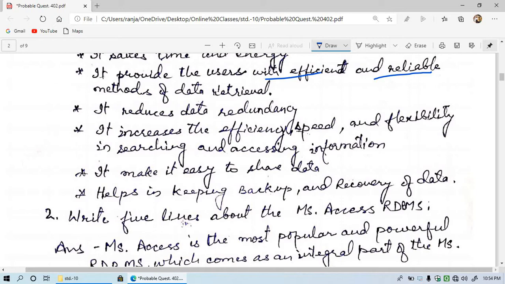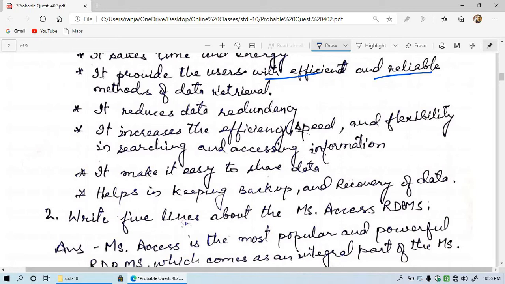So by storing our data in a database, we have access to the data from one place at different locations. So the data need not be saved many times, so it reduces data redundancy.